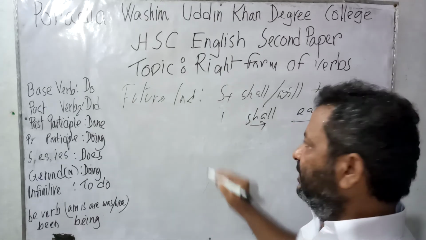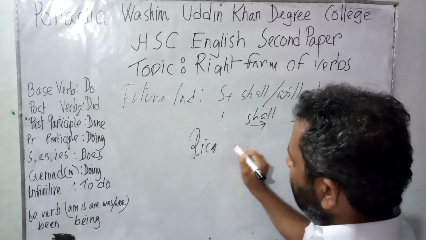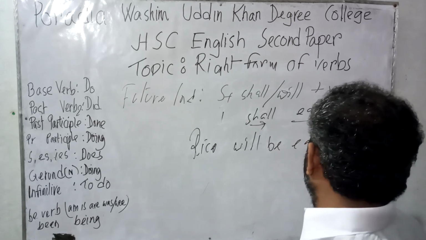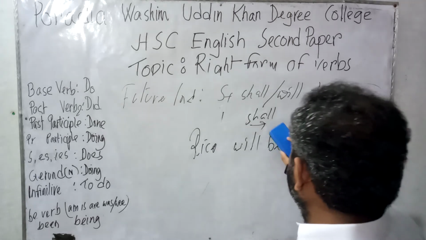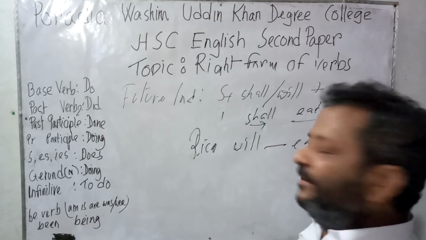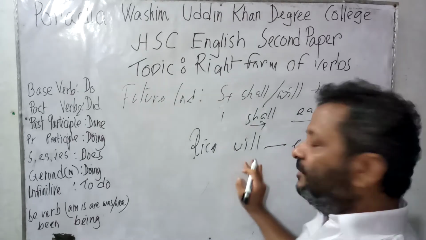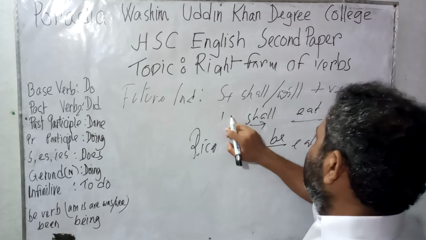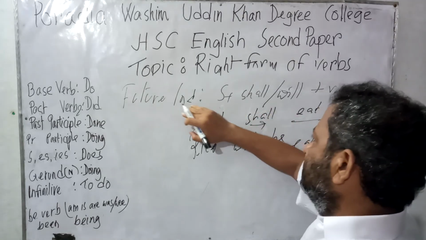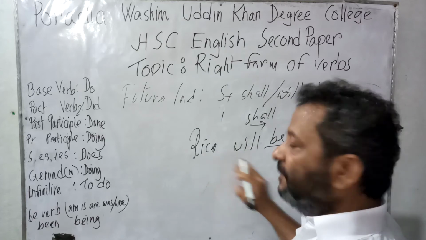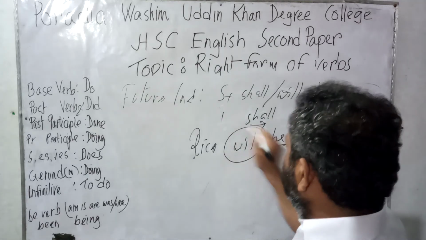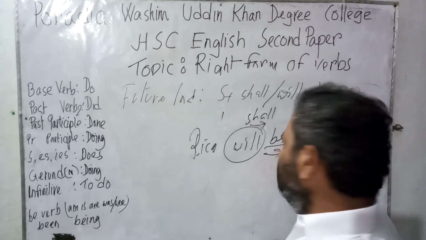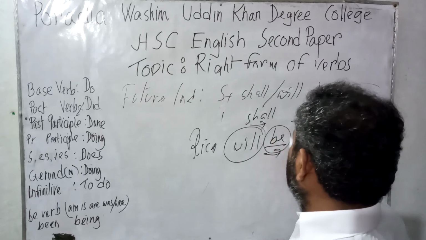Now what would be the passive form of it? Rice will be eaten. Rice will be eaten by me. Now let us consider that the word be is not given. Rice will dash eaten by me. So we can easily write here be, because in the passive form the future indefinite tense actually takes be. So when will is given, it will be here, and the verb 3 form eaten is already given. So we have understood it clearly that here will be.